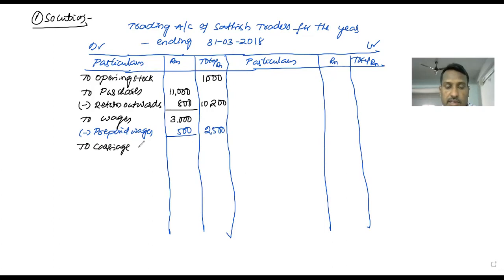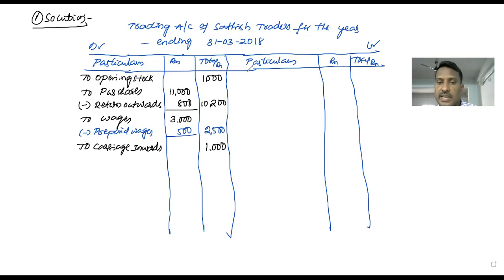Next, to carriage inwards. Carriage inwards is also a direct expense, so it should be in the trading account. The amount of carriage inwards is 1,000. Finished. All the direct expenses are recorded on the debit side. On the credit side of the trading account, we have to write only 2 contents in every problem.